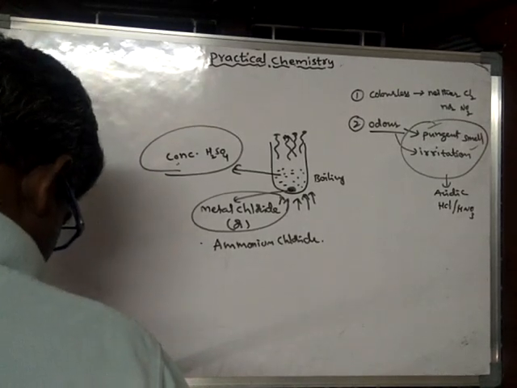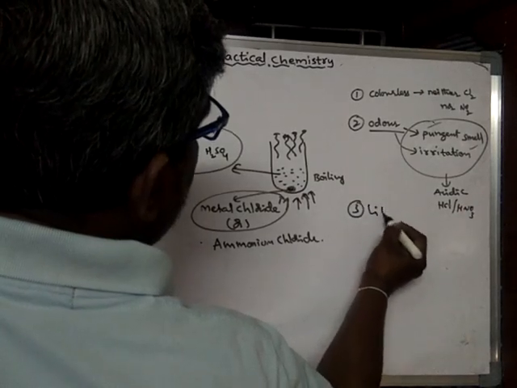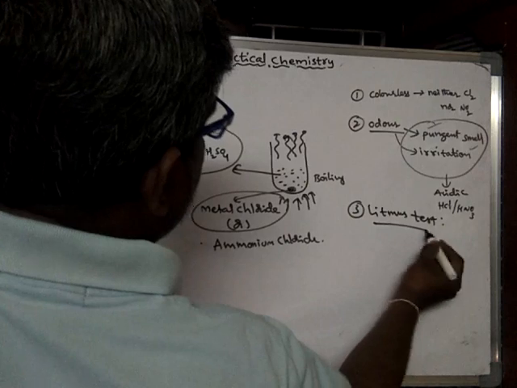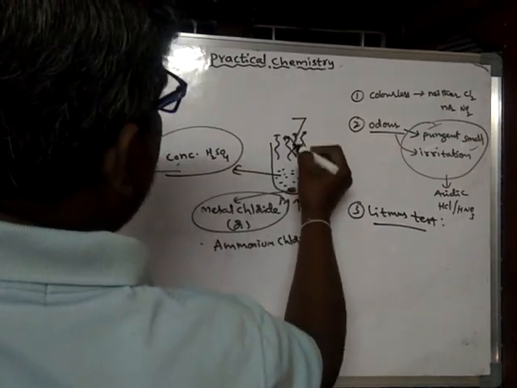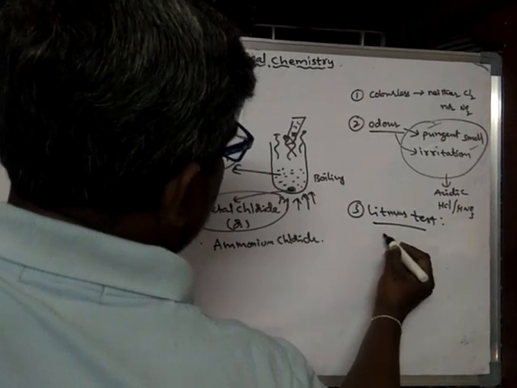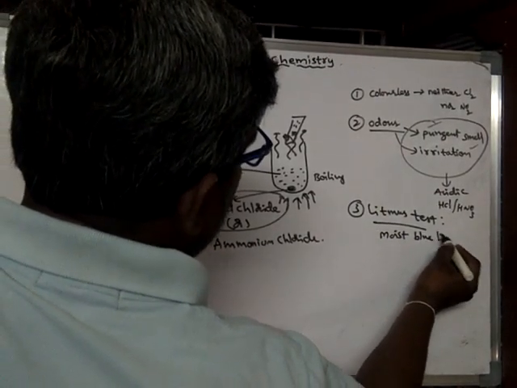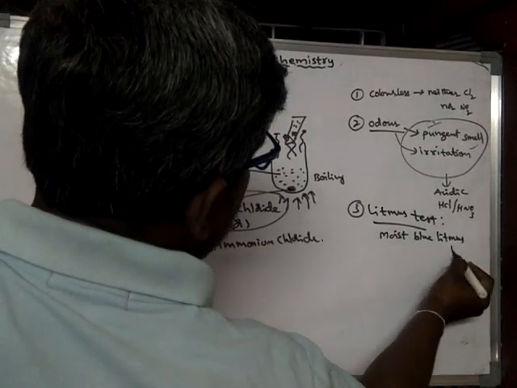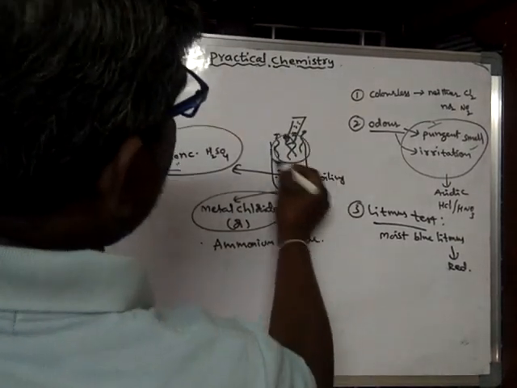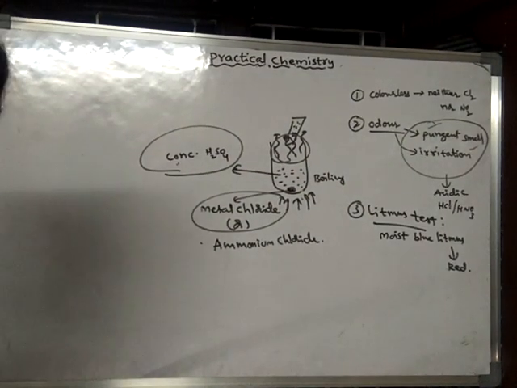Litmus test. This gas turns moist blue litmus paper to red color. So from this it is understood that the nature of this gas is acidic. So this is an acidic gas.